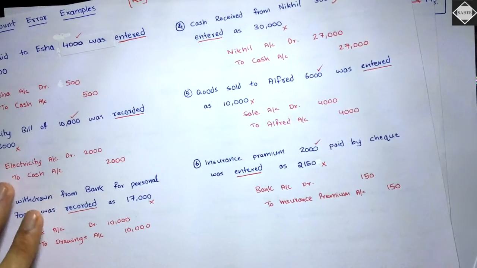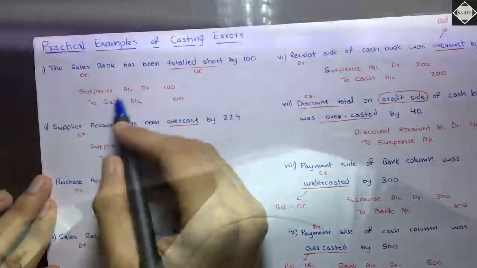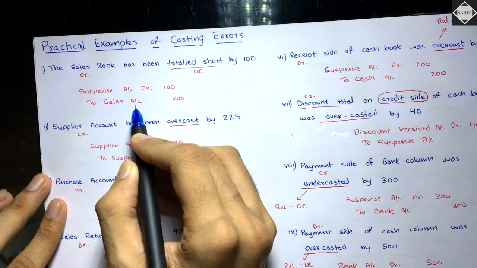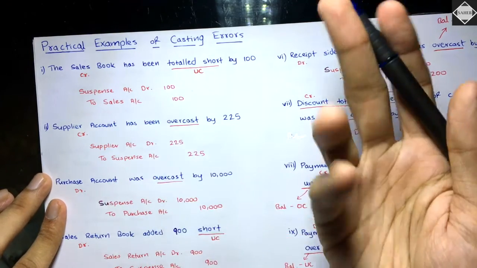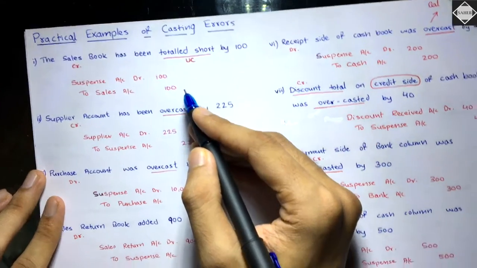Easy. Fine. Now let's see casting error examples. See here, casting error examples. Sales account is getting credited. Credited means profit is increased after rectification. Before rectification, it decreased. Clear? Easy.